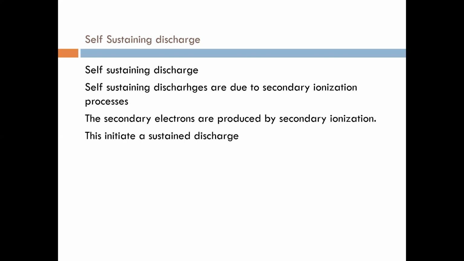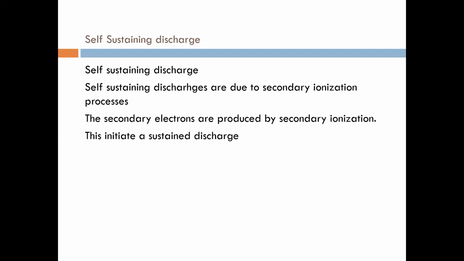In this lecture, we have seen what the time lag, statistical time lag, and formative time lag are. What should be the voltage condition? The voltage should be greater than the breakdown voltage, and only then does the voltage collapse occur. We have also seen electrical discharge.